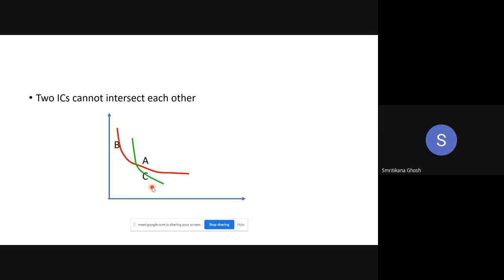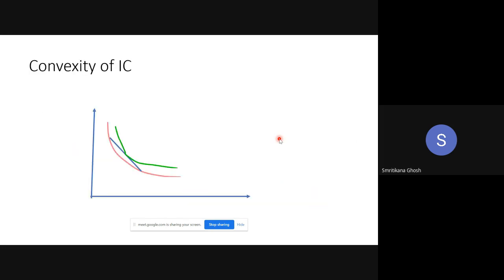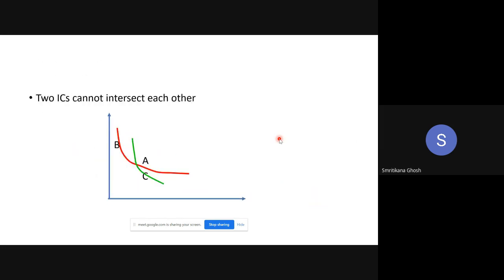This is the transitivity property. If A is preferred to B is preferred to C, then A is preferred to C. Here I am saying indifferent, not preferred. So B is indifferent to A is indifferent to C, so B is indifferent to C. Agree?